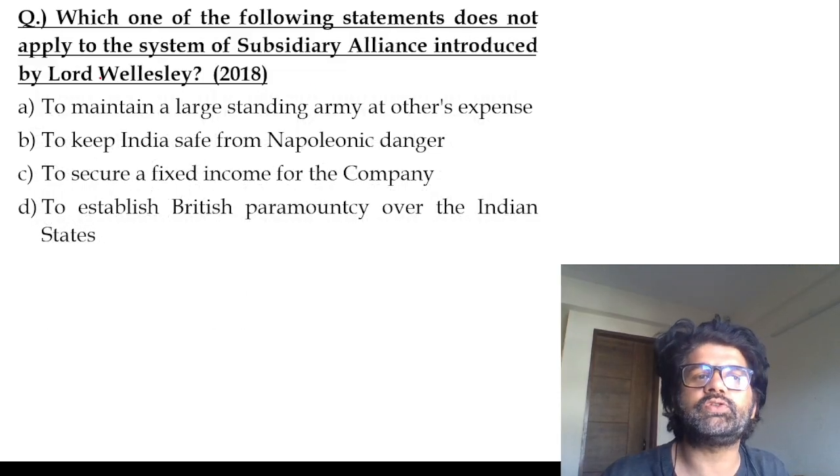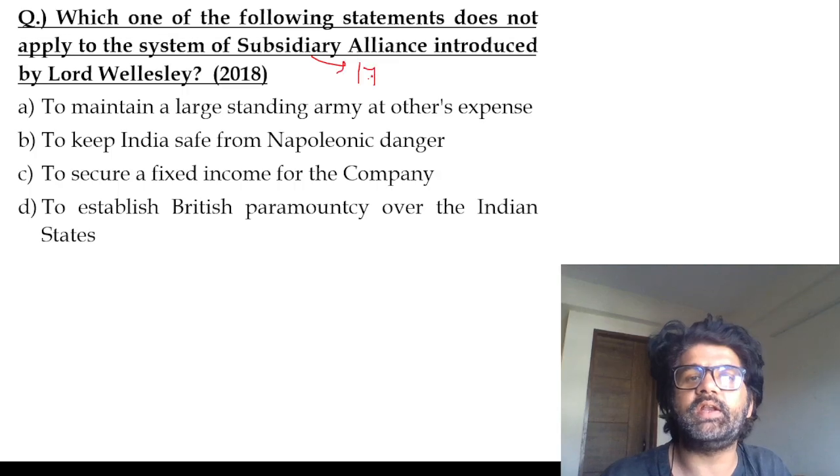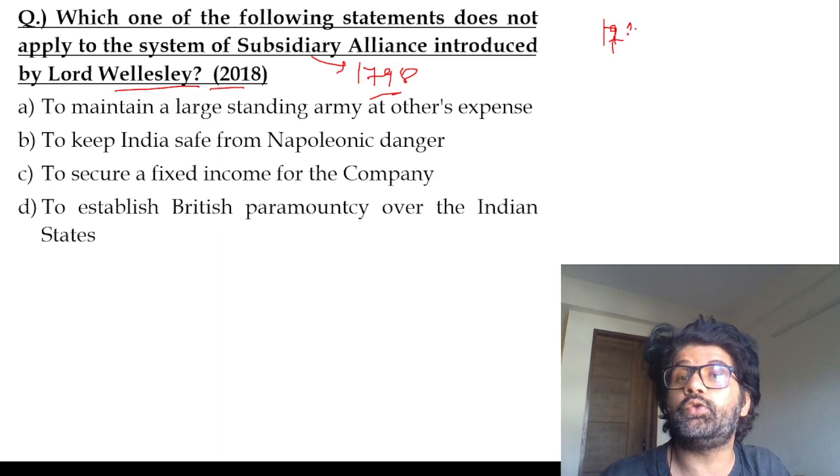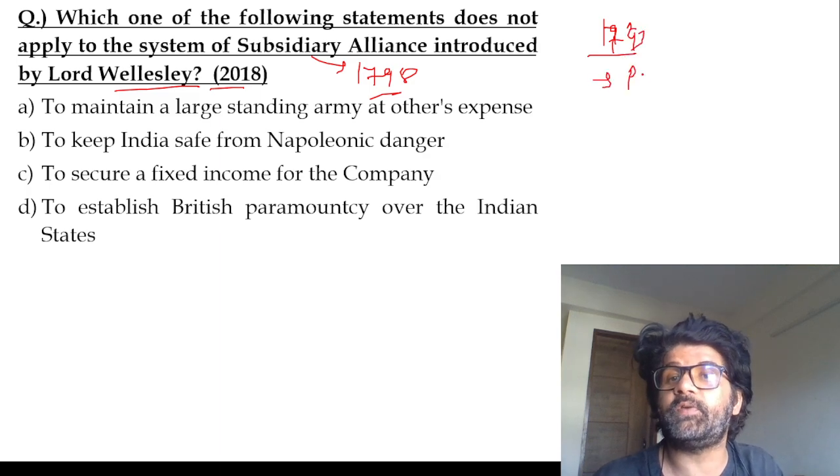Which one of the following does not apply to the system of subsidiary alliance? 1798, introduced by Lord Wellesley. 1793, permanent settlement, introduced by Cornwallis. So these things which happen very close by, keep a tab on them. You can easily get confused.